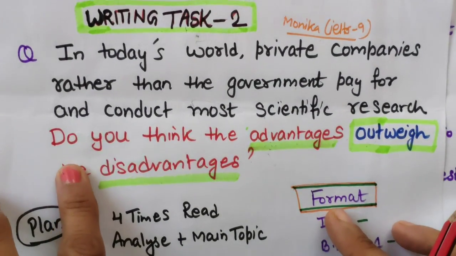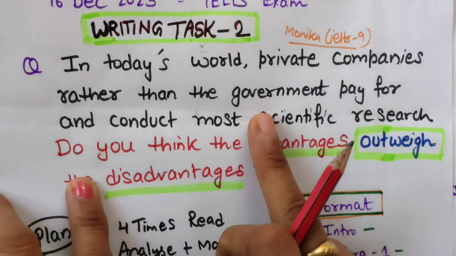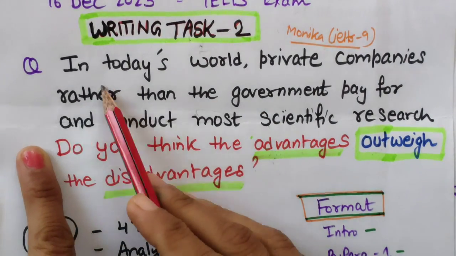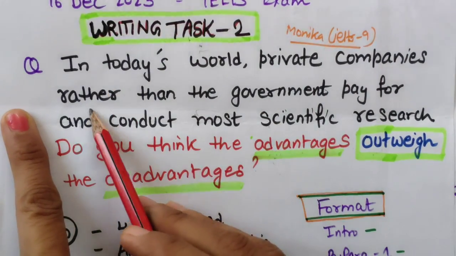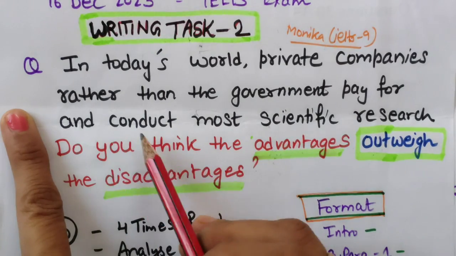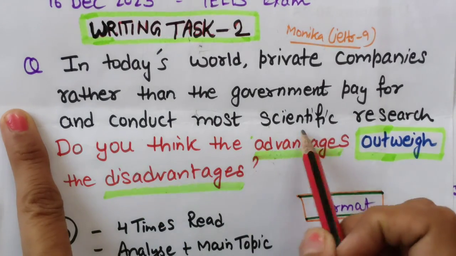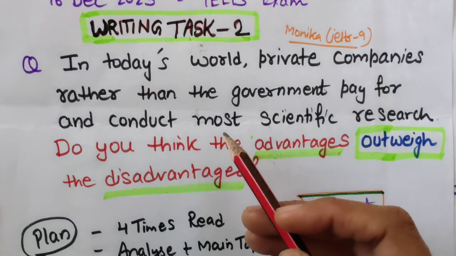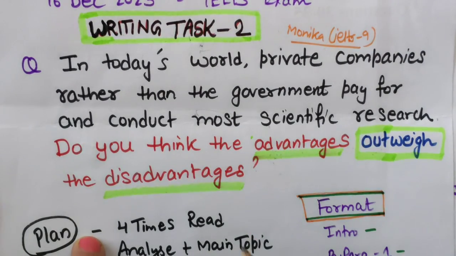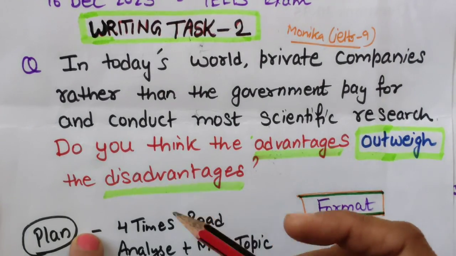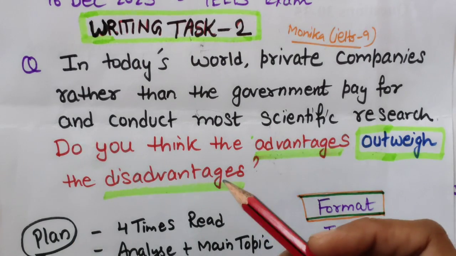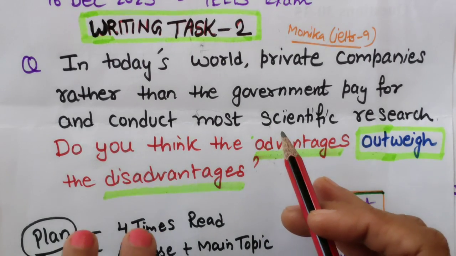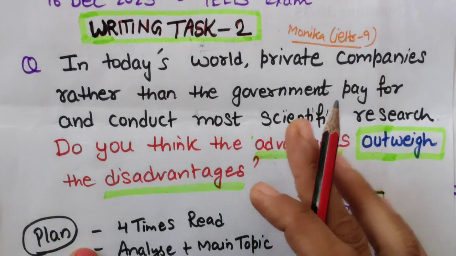And yes, let's read the question statement. You can also read it. In today's world, private companies rather than the government pay for and conduct most scientific research. What kind of questions IELTS examiners are giving, I don't understand. But yes, they want you students to get good brainstorming about the main topic.